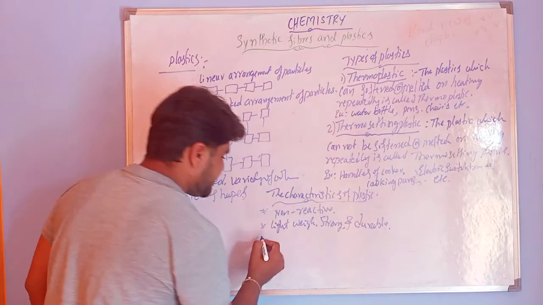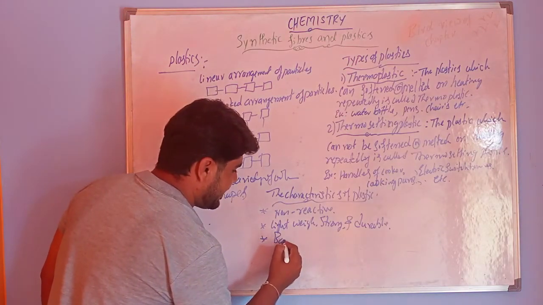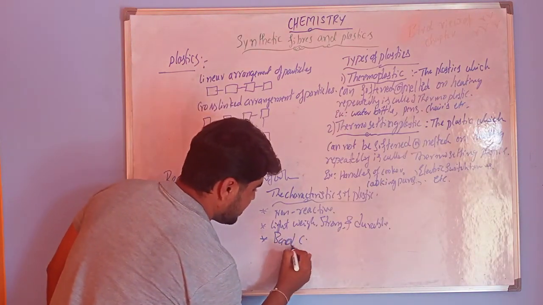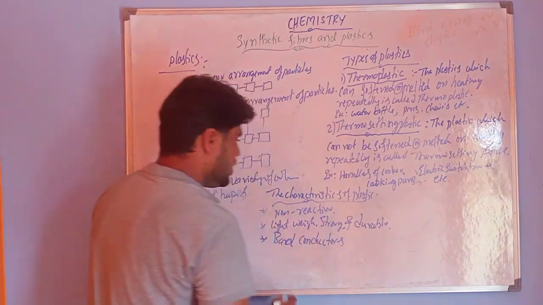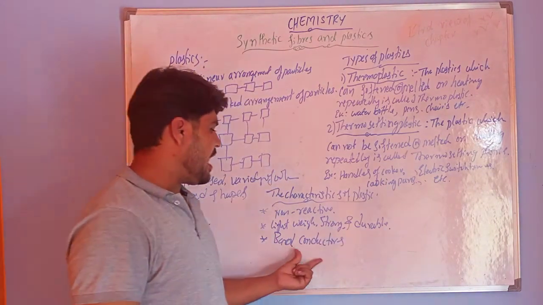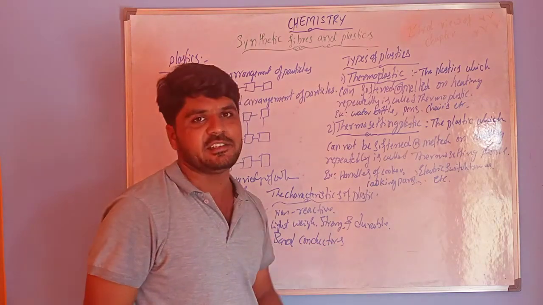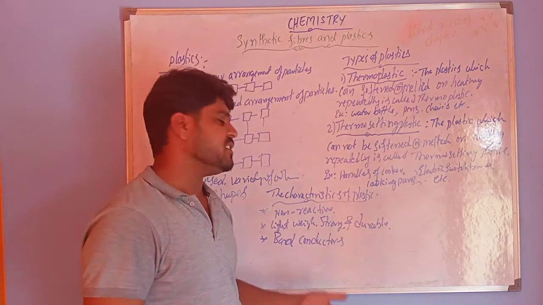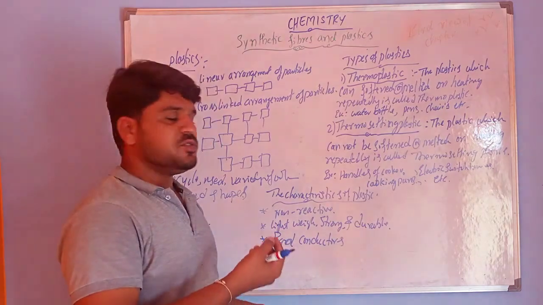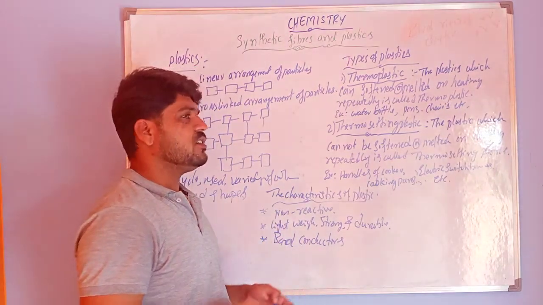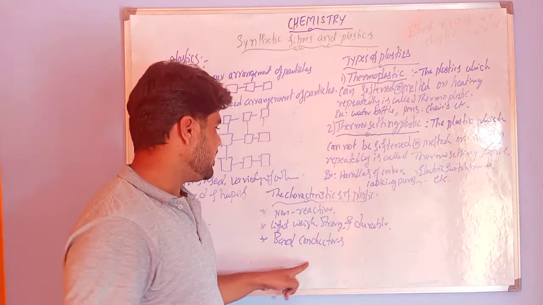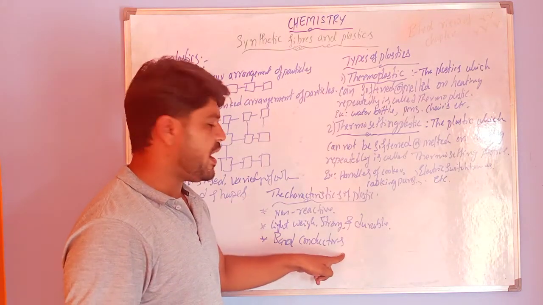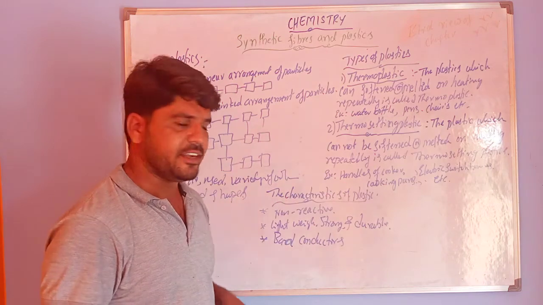So next is that these are bad conductors. These plastics are bad conductors of heat and electricity. That's why we use them as handles for cookers and for switch boxes and wires. That's why we use plastics as bad conductors, right?